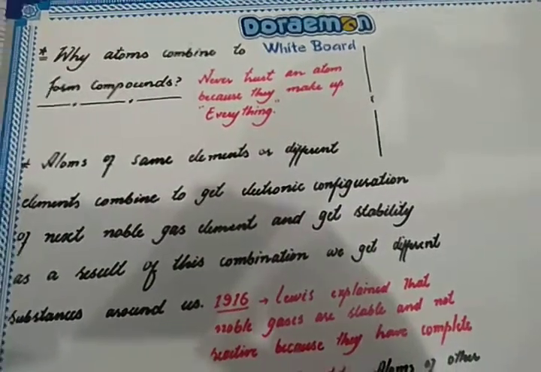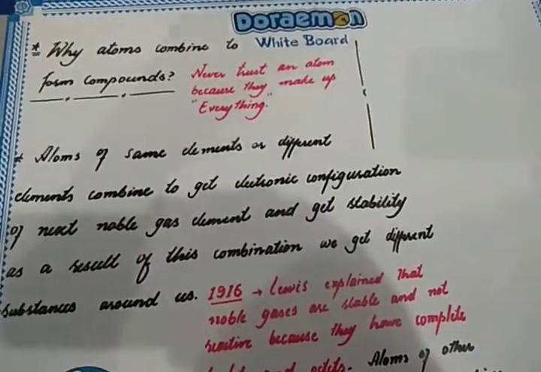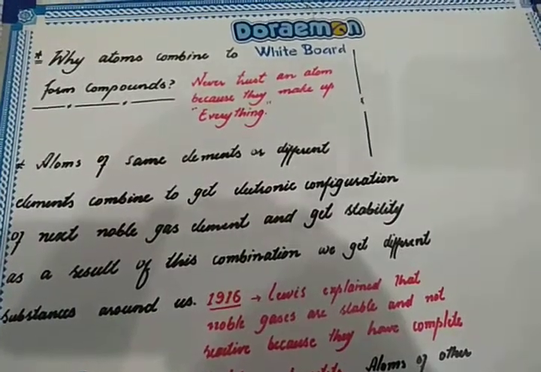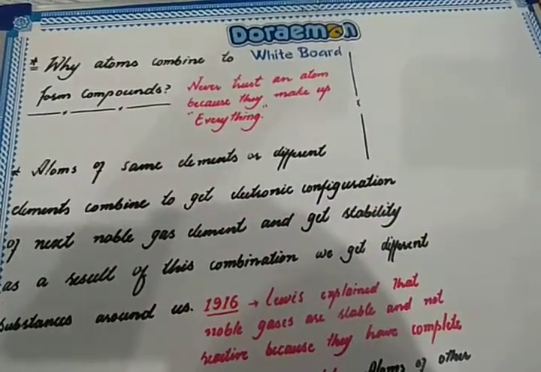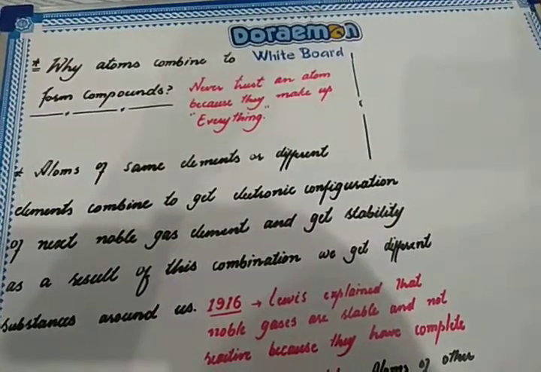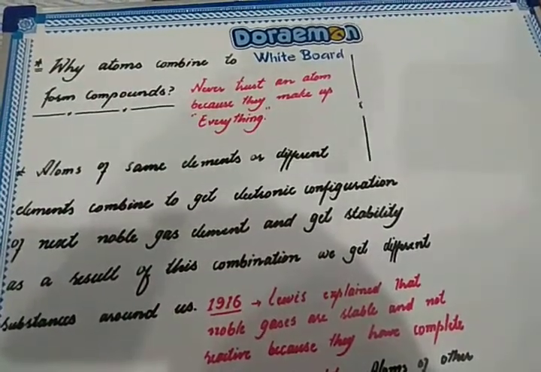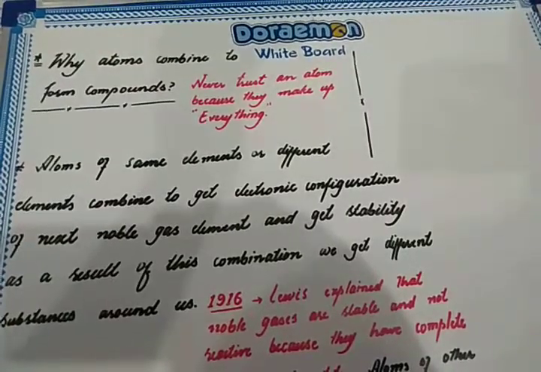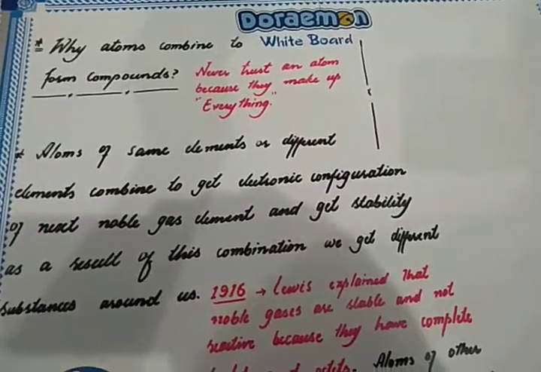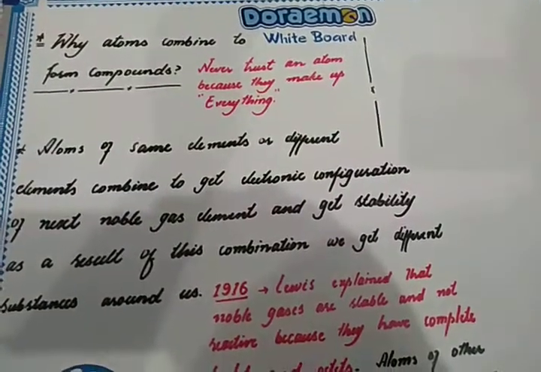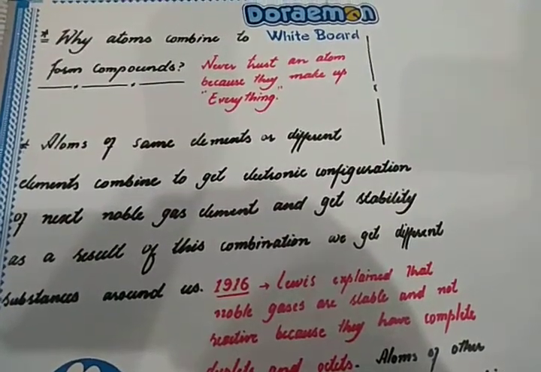So it simply means for atoms that atoms are actually the building blocks of everything. As you know, atoms are the basic units which any matter is made up of. Why do atoms have such a tendency to combine chemically, to bond, to share electrons with other atoms of the same or different elements, and to get the electronic configuration of the next noble gas and get stability? As a result of this combination, we get different substances around us.